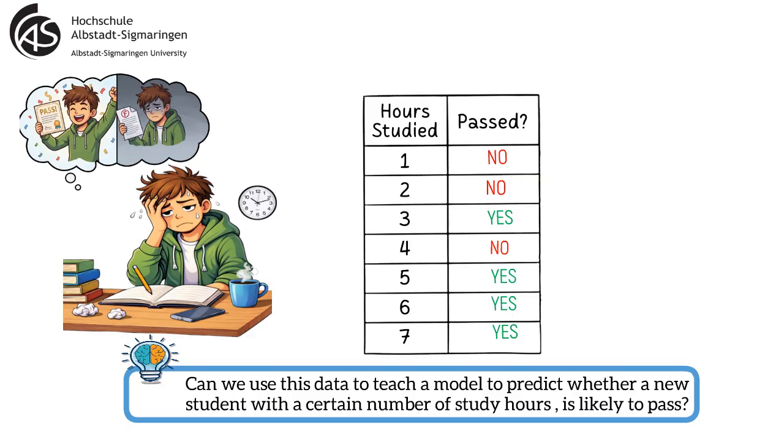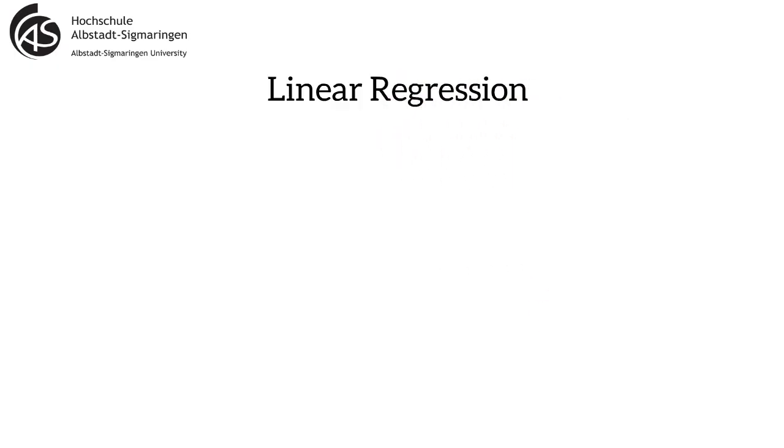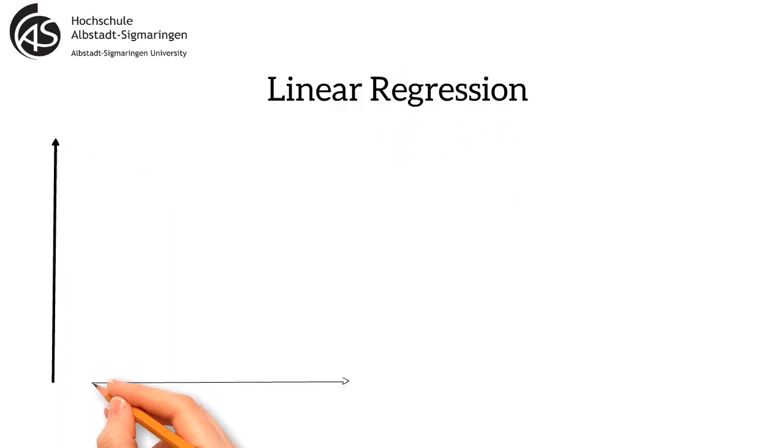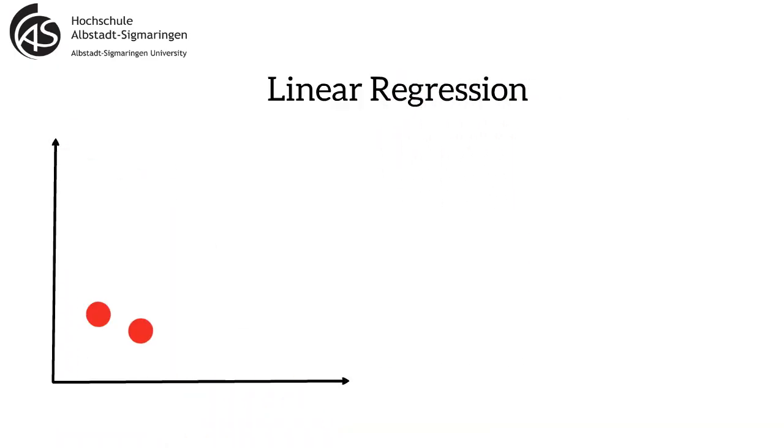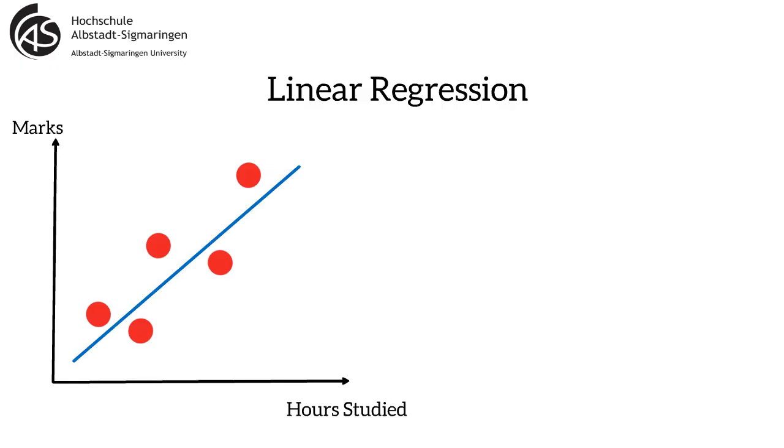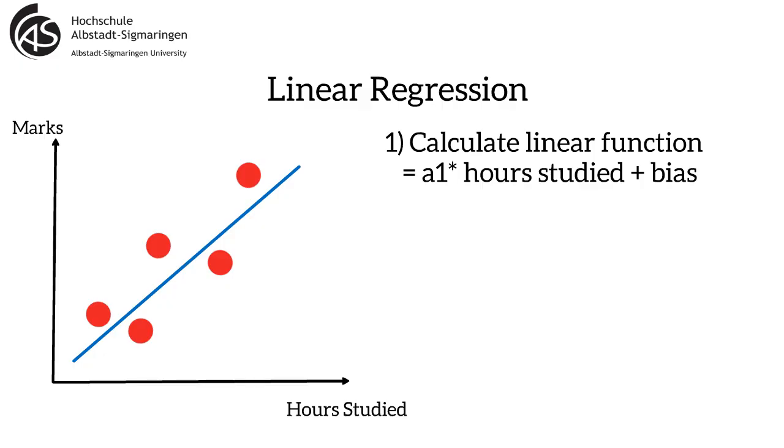Before we dive into logistic regression, let's briefly remember linear regression. Linear regression draws a straight line that best fits the data and predicts a continuous value, like an exam score. For example, with exam scores, the input is hours studied, and the output is the predicted score in marks. We calculate a linear function with hours studied plus bias.